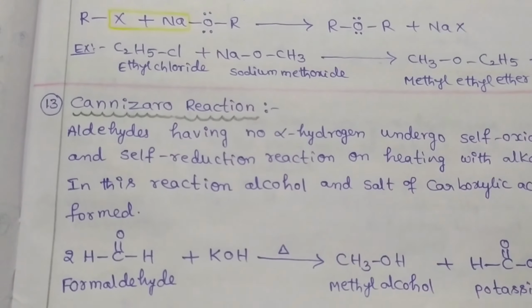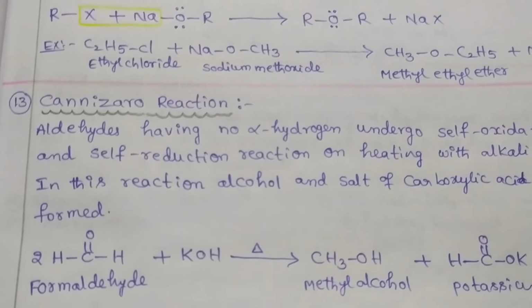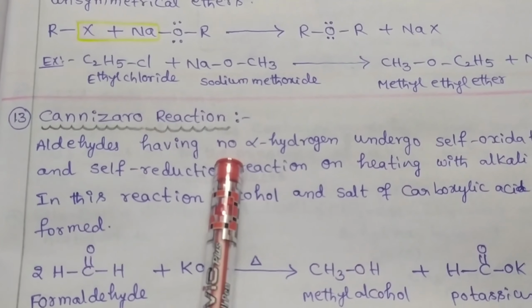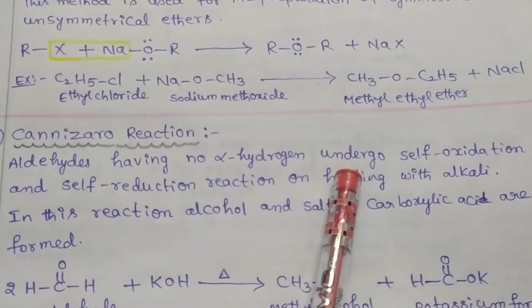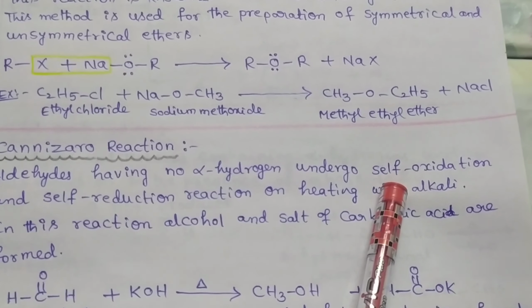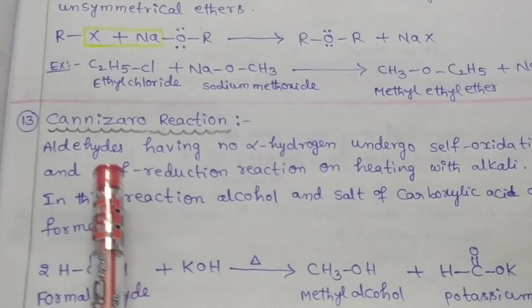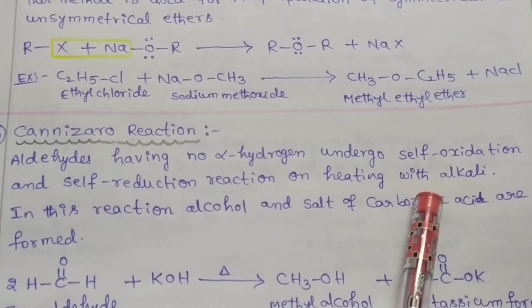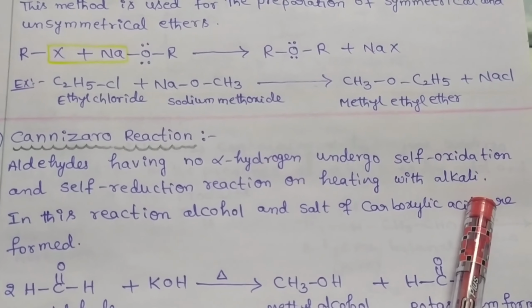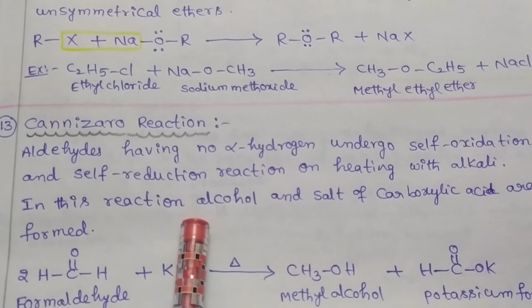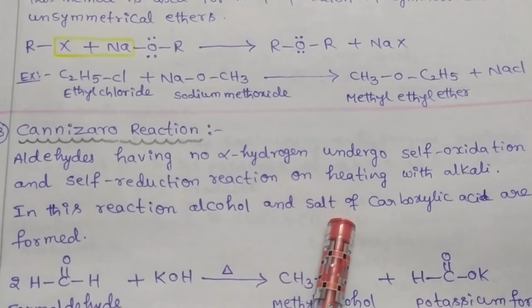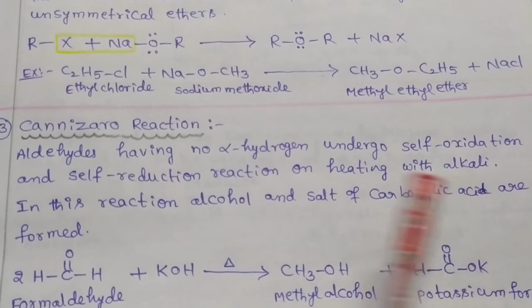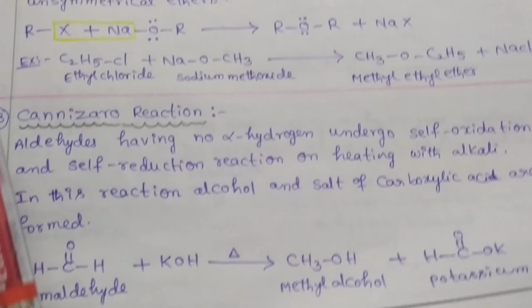Now we discuss the Cannizzaro reaction. Aldehydes having no alpha hydrogens undergo self-oxidation and self-reduction reactions on heating with alkali, nothing but base. In this reaction, alcohols and salts of carboxylic acids are formed as final products.